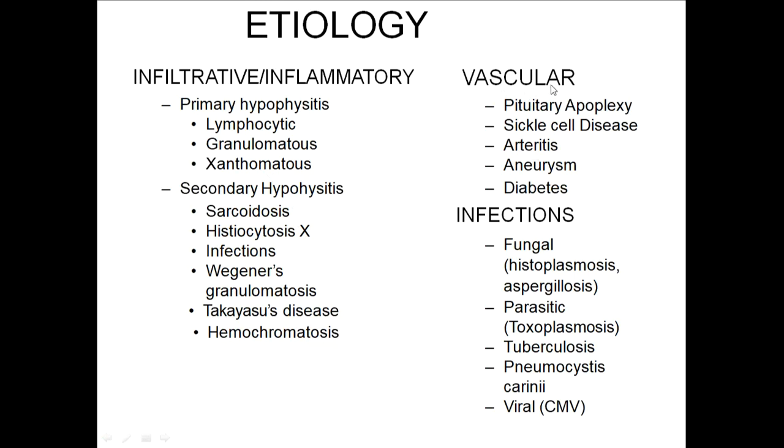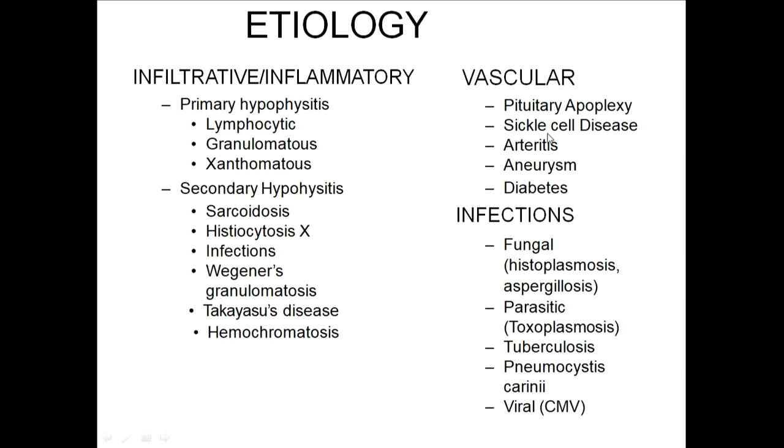Next are vascular causes. Vascular causes means any alteration of blood supply to the pituitary can cause pituitary infarction and then hypopituitarism. One of those causes is pituitary apoplexy. I'll tell you what pituitary apoplexy is in the next slides. Next vascular cause is sickle cell disease. As you know, you might be learning this in hematology, there will be sickling of the cells, so sickle cell crisis will occur. Because of this, there is a vaso-occlusive crisis.